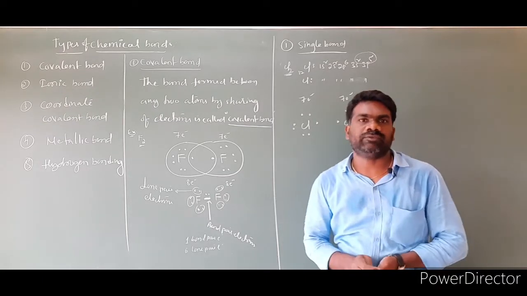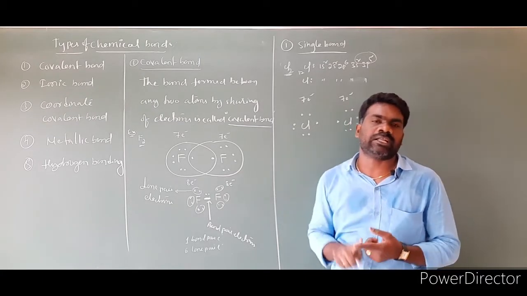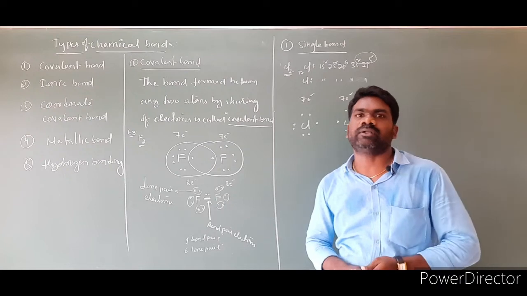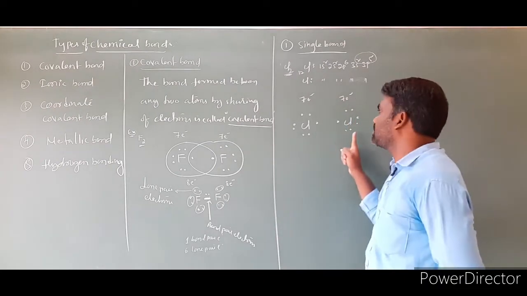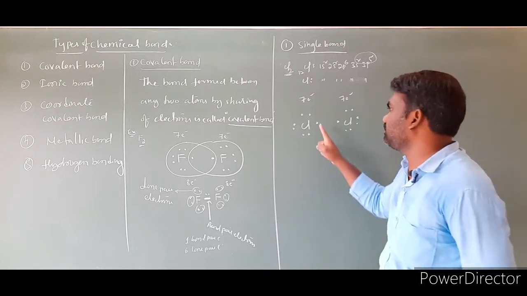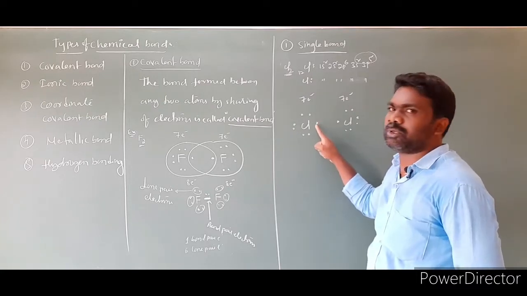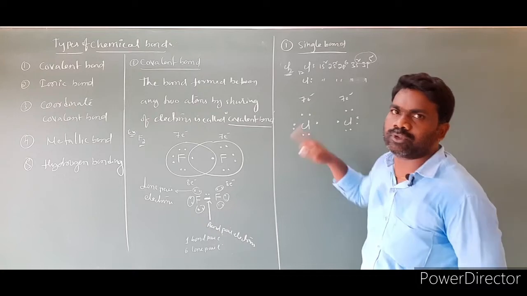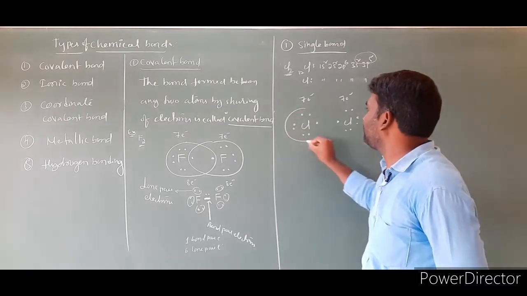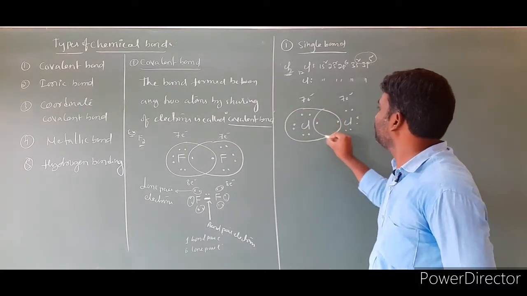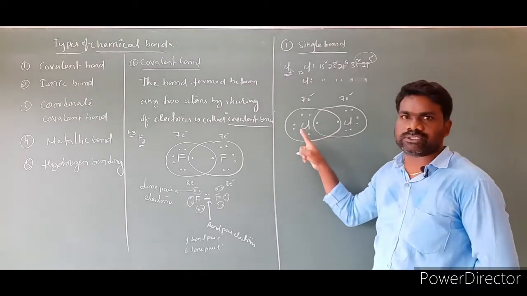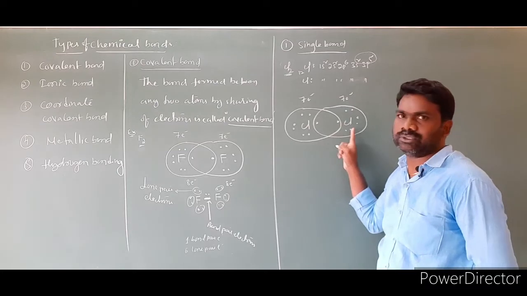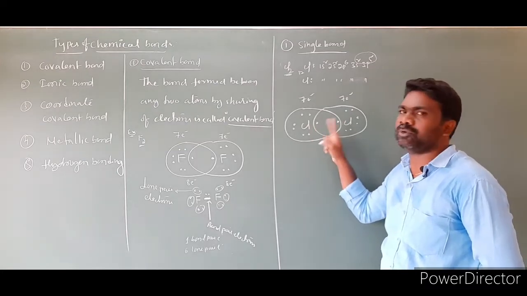How many electrons are short? We have to check. 7 is there. It requires 8 to reach octet configuration. To reach 8 electrons, it is short of 1 electron. This chlorine is also short of 1 electron. So because of the shortage of 1 electron, this chlorine contributes 1 electron, this chlorine contributes 1 electron. Both will share. Now let us see how they share. After sharing, this pair of electrons belongs to this chlorine, this pair belongs to this chlorine. Both will contribute, both are shared.